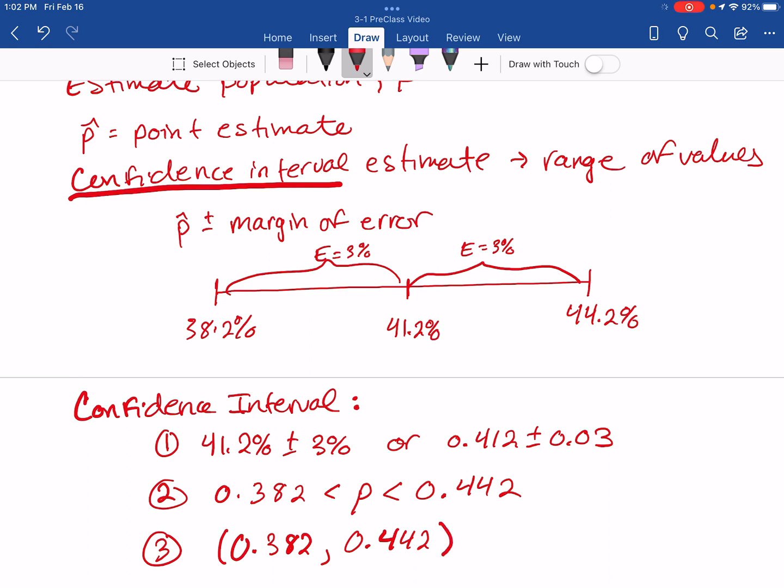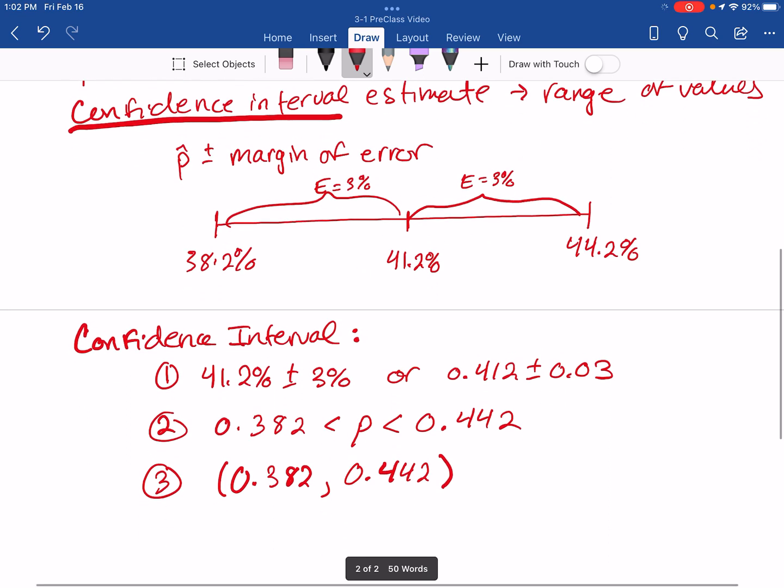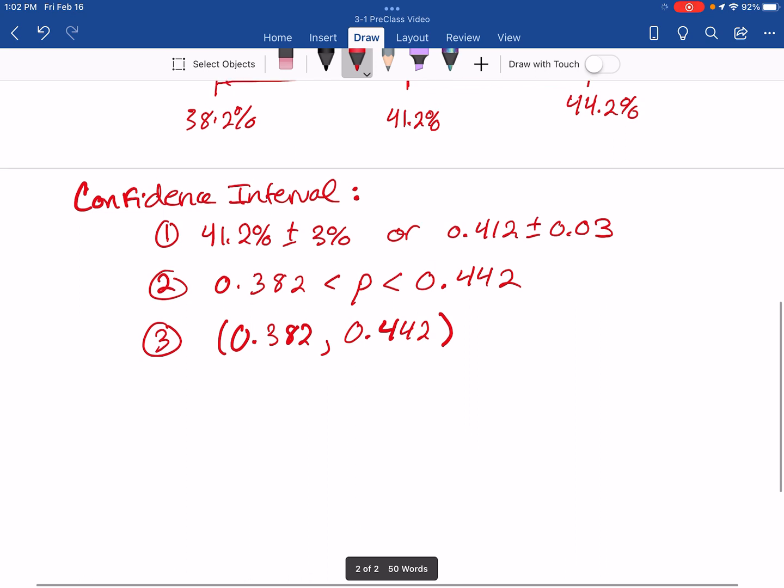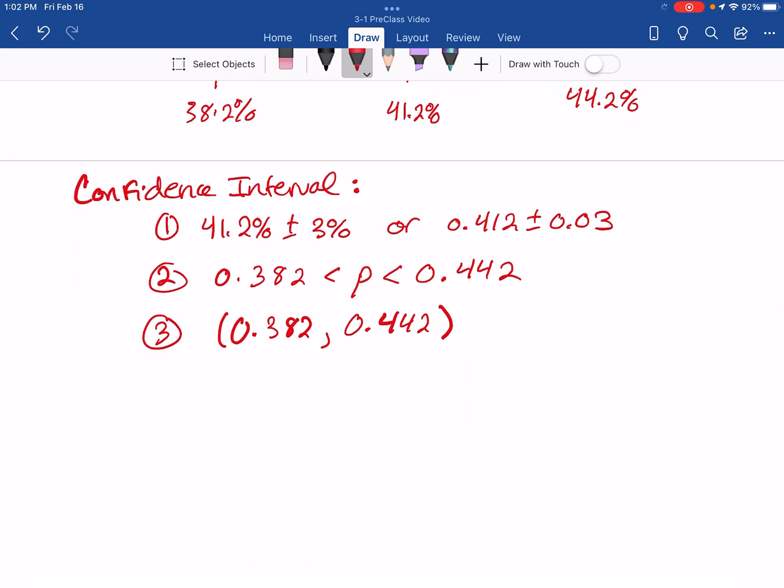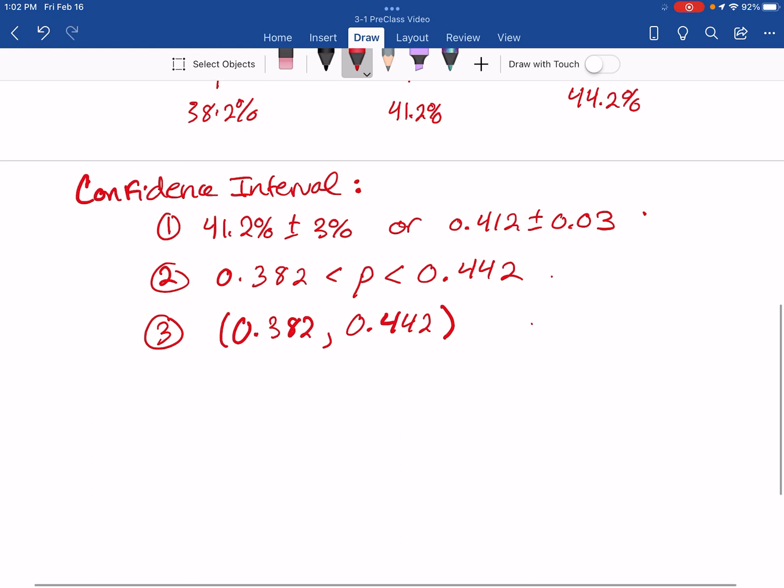Either way that we write it is fine, but you might be asked to write it a specific way. You might be asked to write it in inequality notation or interval notation or, I don't know, whatever you call this, deconstructed.